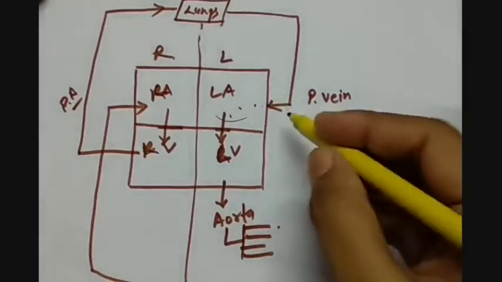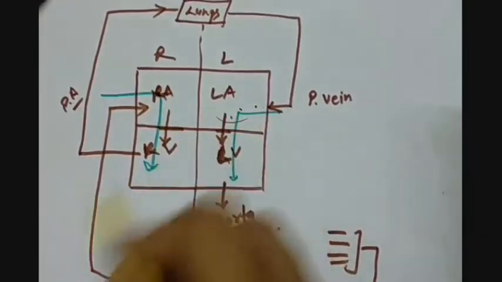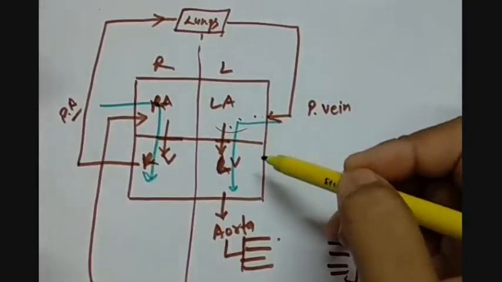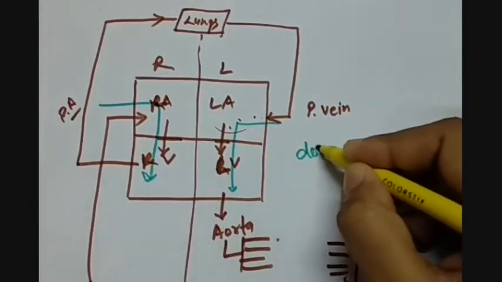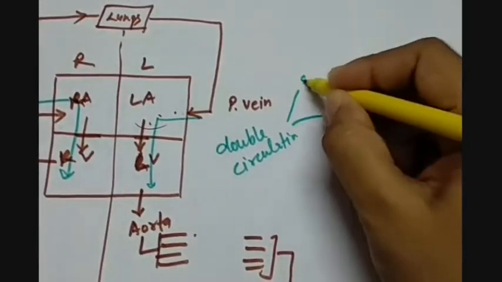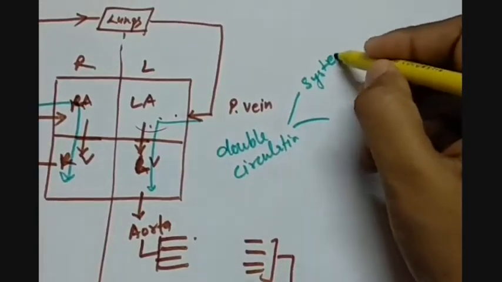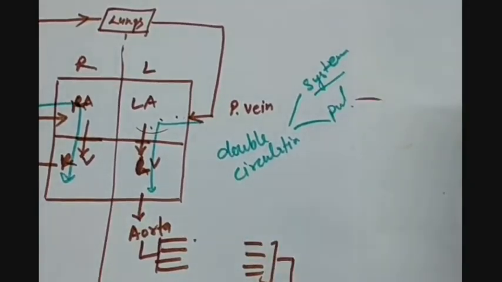Then you have noticed that the blood is entering the heart twice, here and here again. So in one complete cycle, the blood is entering the heart twice, and that's why this circulation is called double circulation. Double circulation is further divided into two parts: systemic and pulmonary.